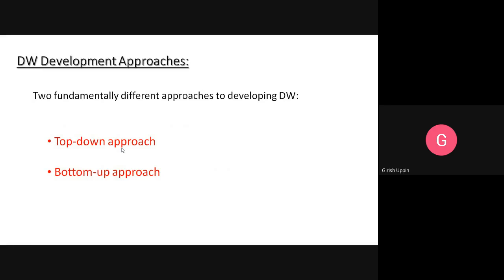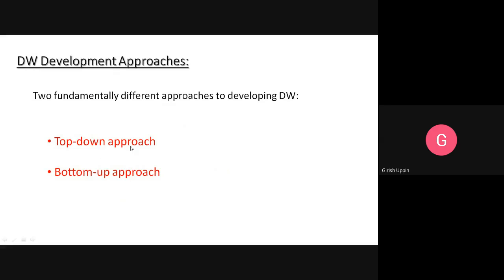So in this case, what you will create is, first you will start with the enterprise data warehouse. In case of an enterprise data warehouse, you have all the data elements for the complete organization, and you drill down. In case of a bottom up approach, you start from the various department functional areas, and you build the systems for each of these functional areas, each of these departments, and you slowly start combining the data from each of these departments, and slowly you go towards the enterprise data warehouse. That is the most practical approach.